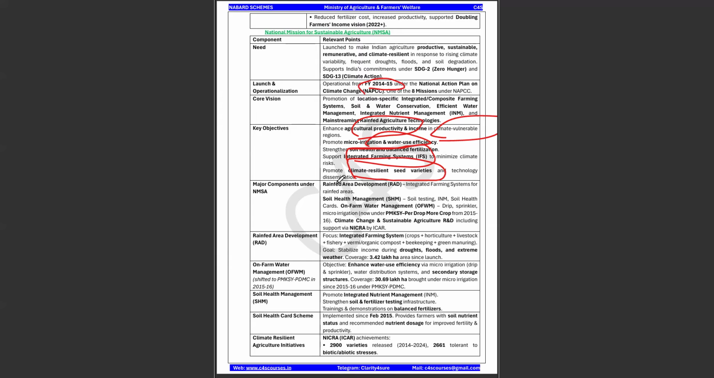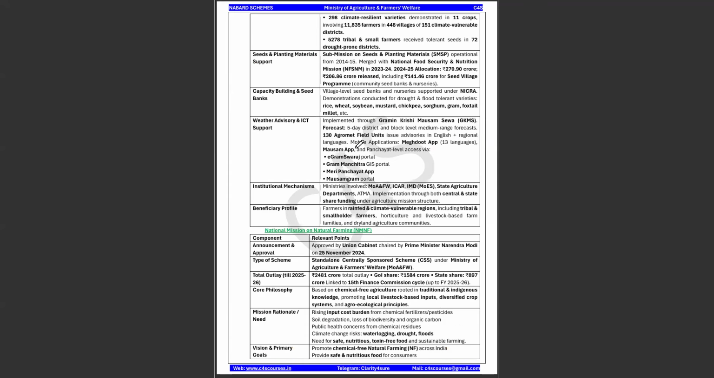Okay. And major components: rainfed area development, soil health management, climate change and sustainable agriculture. Rainfed area development, okay. And we saw soil health management as one of the objectives, and climate resilient agricultural initiatives. Okay, till now, how many varieties of climate resilient agricultural seeds have been released? So that is also given. Okay, so please go through this National Mission for Sustainable Agriculture also.